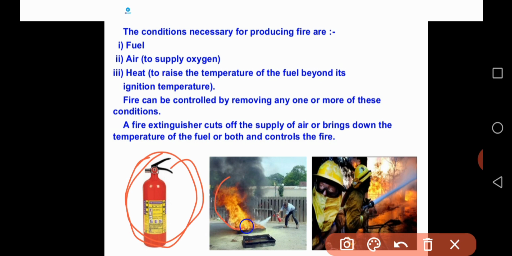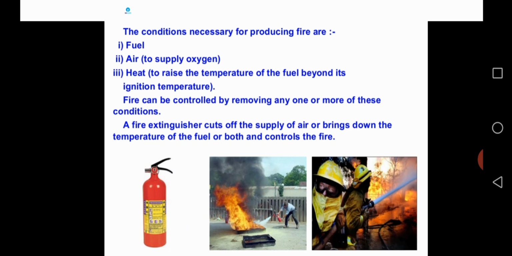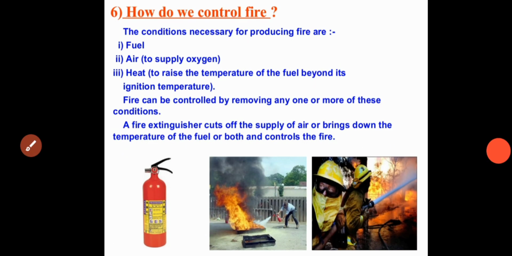See, firing takes place here, and one person is going to use the fire extinguisher. The fire extinguisher stops the supply of air. Without air there is no burning here. So these are all about how we control fire. We can control fire by removing any one or more of these conditions. We can also use a fire extinguisher, and we can also use water to control the fire.